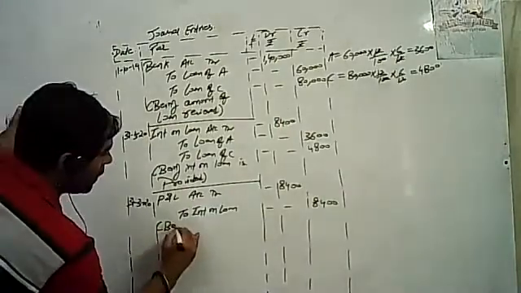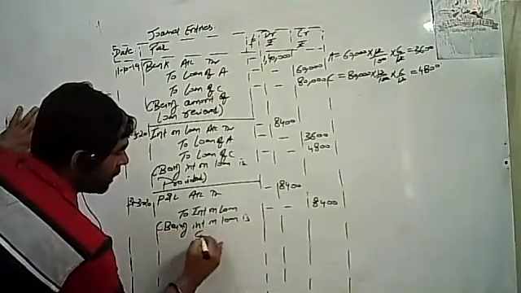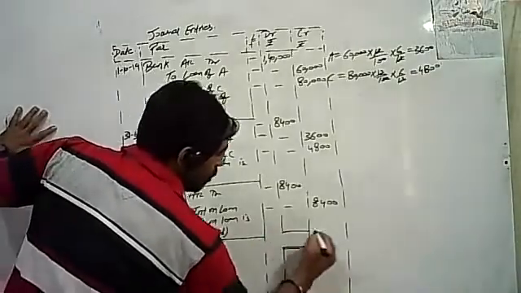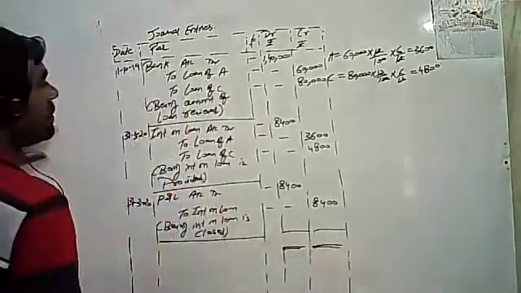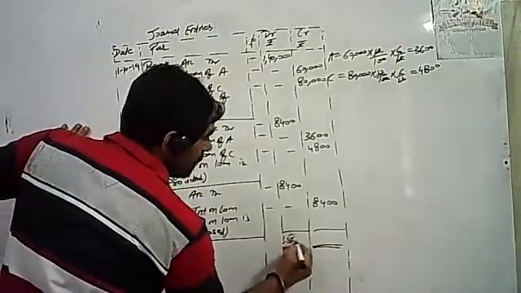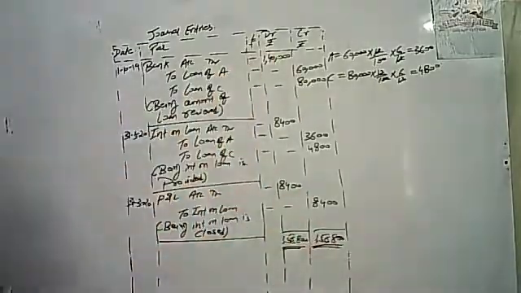So being interest on loan is closed. We'll make the total over here, 1,56,800 will be the total. Clear, students?